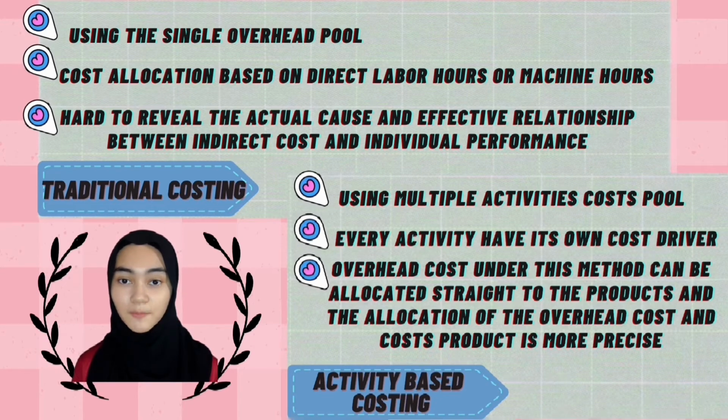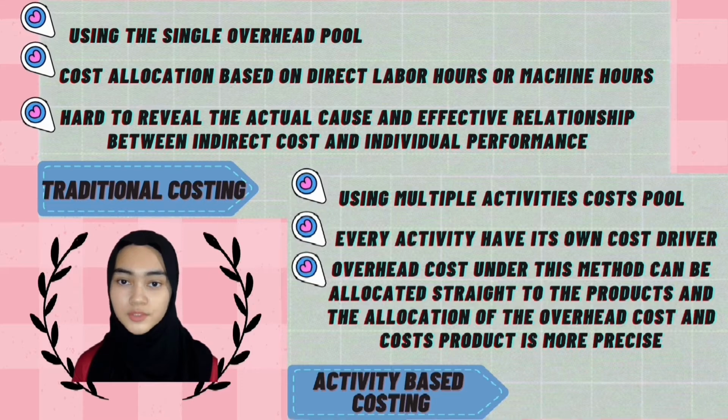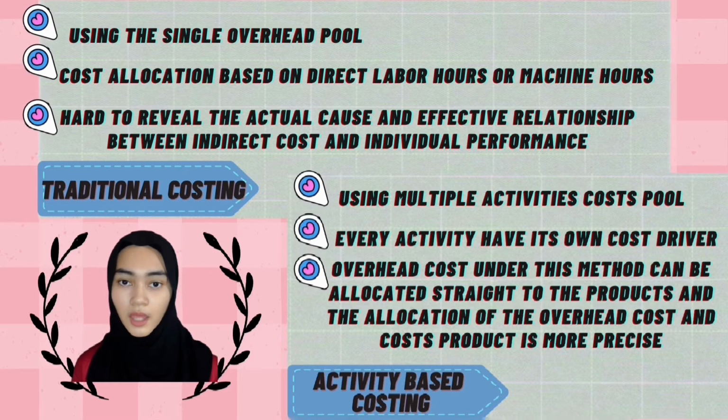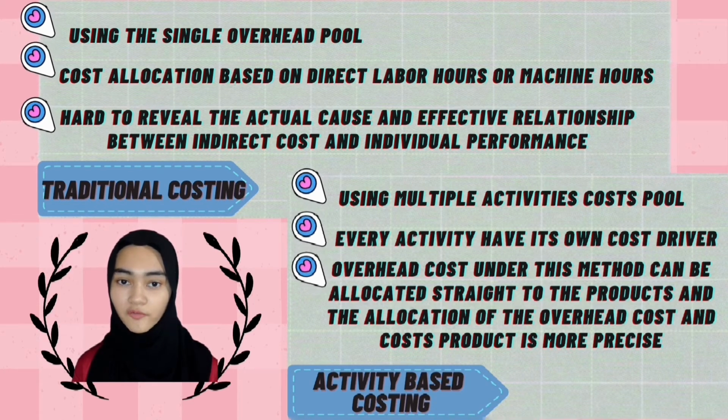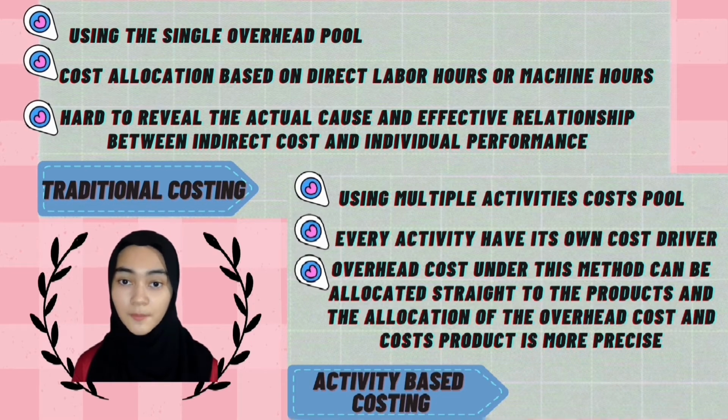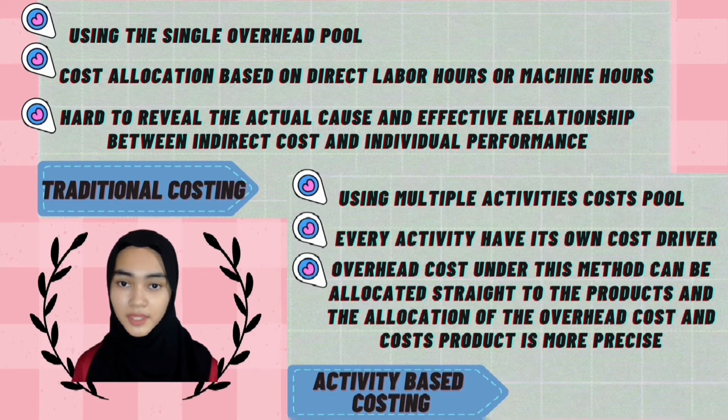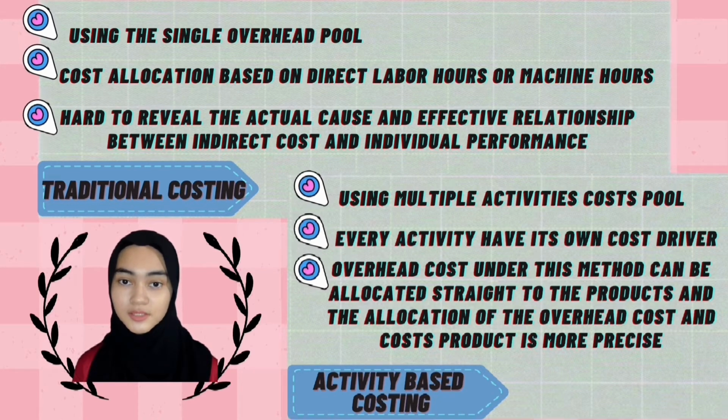Meanwhile, activity-based costing (ABC) uses multiple activity cost pools where every activity has its own cost driver. Overhead costs under this method can be allocated straight to the products, and the allocation of the overhead costs to products is more precise. It enables the activity-based costing method to find better cost estimation compared to traditional costing.